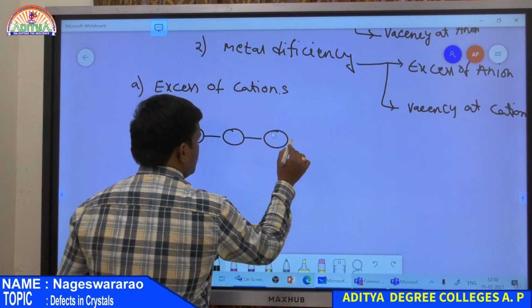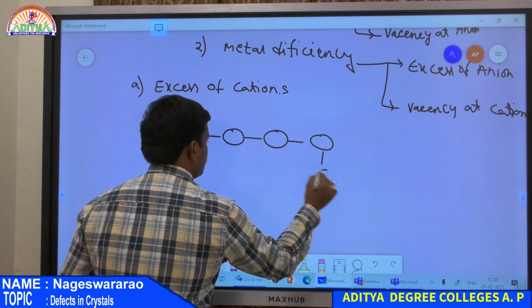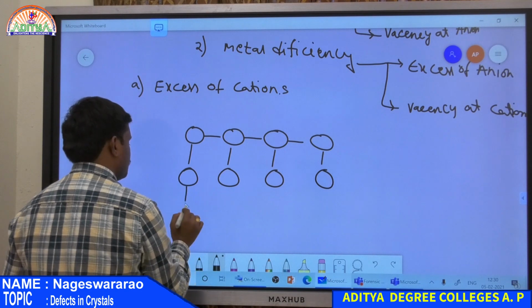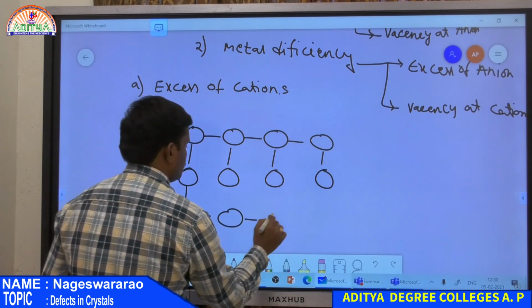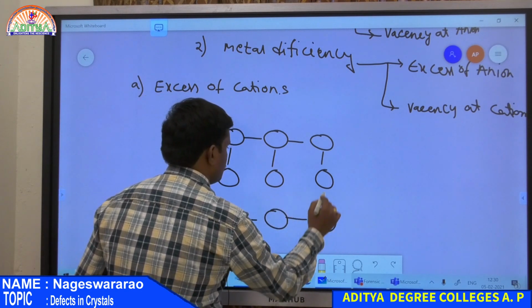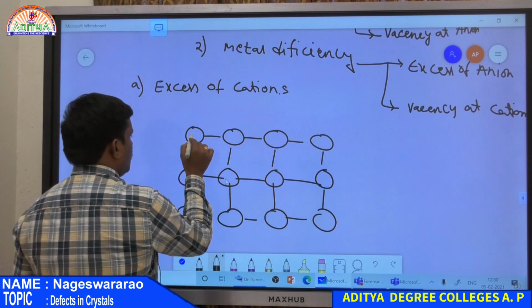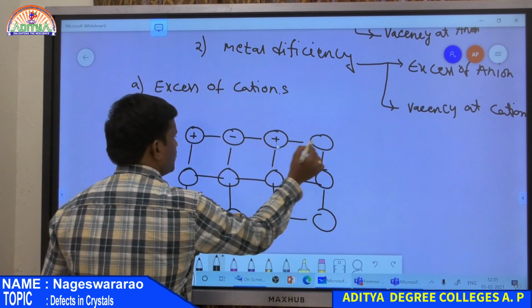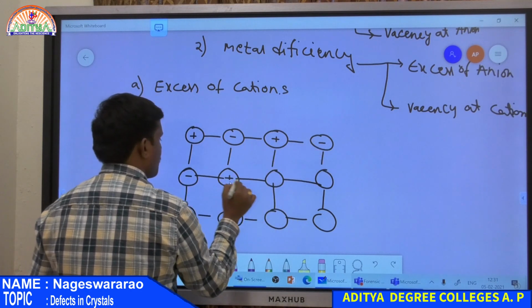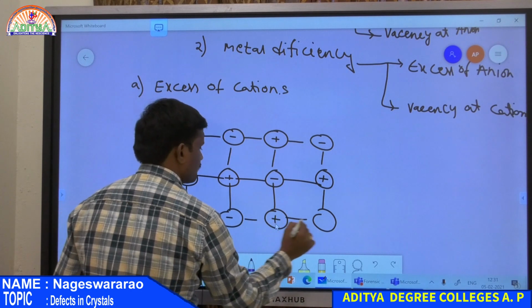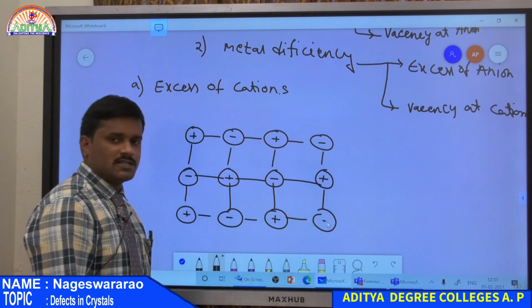So this is a perfect crystal. All are positive, negative, positive, negative. So this is a perfect crystal.